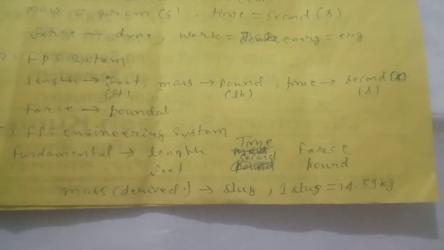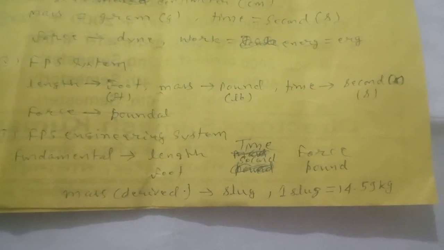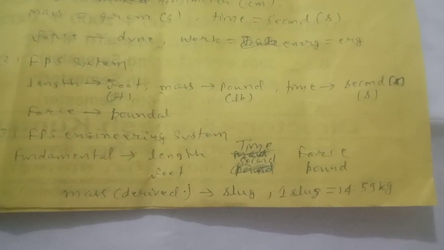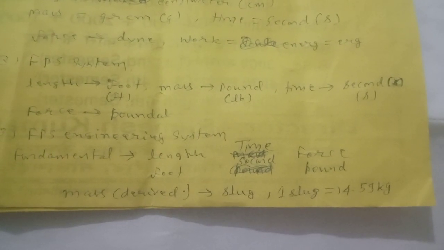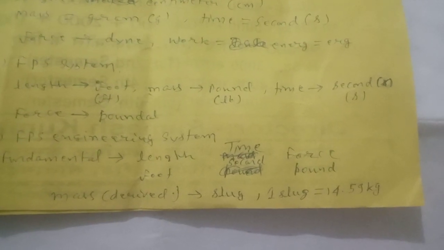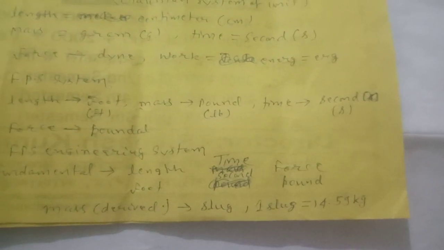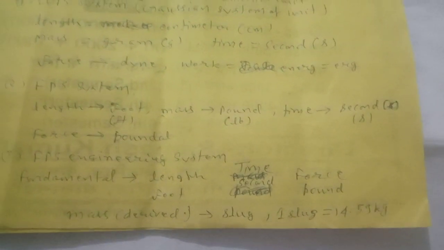In this system, mass is a derived quantity with unit slug, and 1 slug is equal to 14.59 kg.